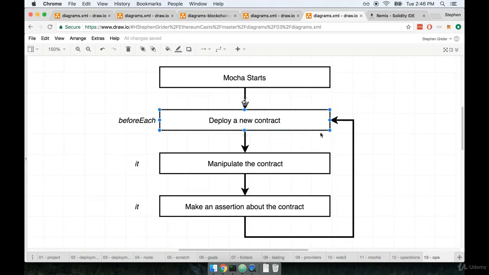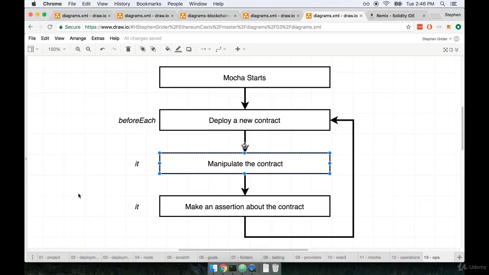We're saying that at the start of every test, we want to deploy a new contract. Well, it sounds to me like that is some common startup logic that is going to be common across every test we write. That's the entire purpose of the beforeEach helper function. We use beforeEach with Mocha to do some common initialization or configuration logic. So I think inside of a beforeEach, we'll want to attempt to deploy our new contract.